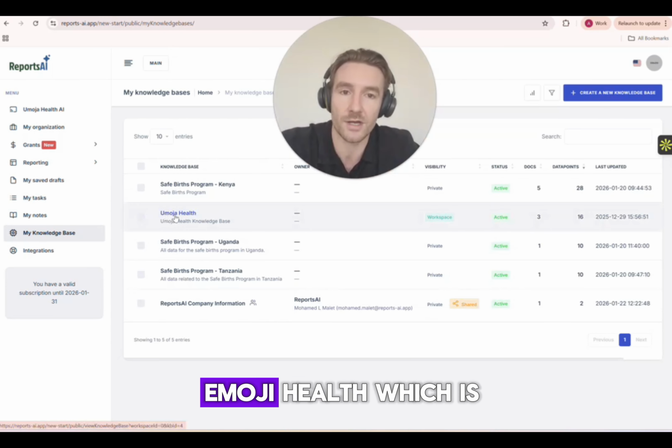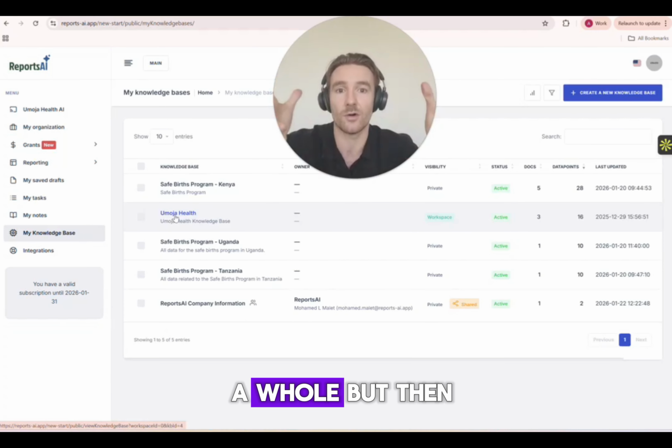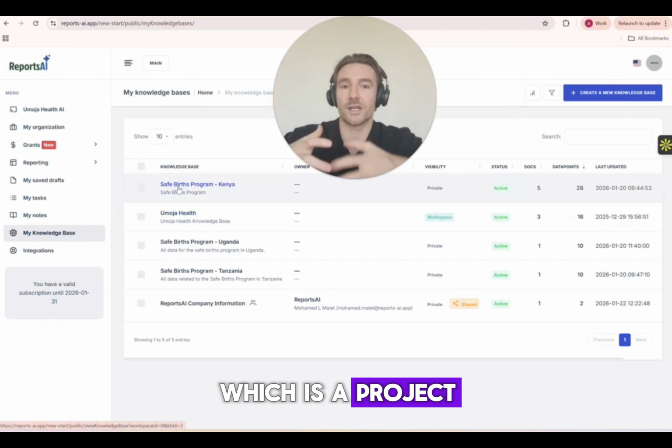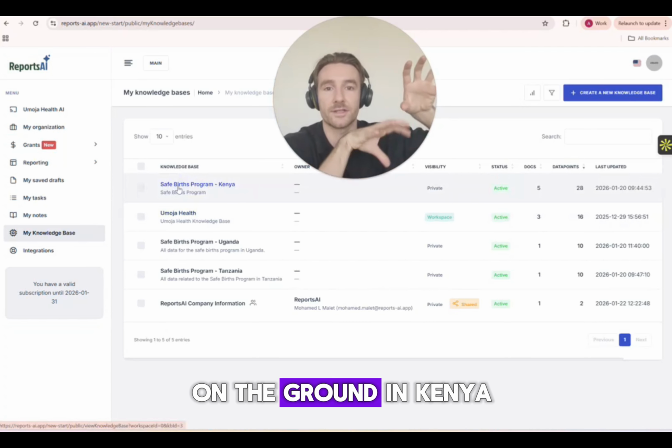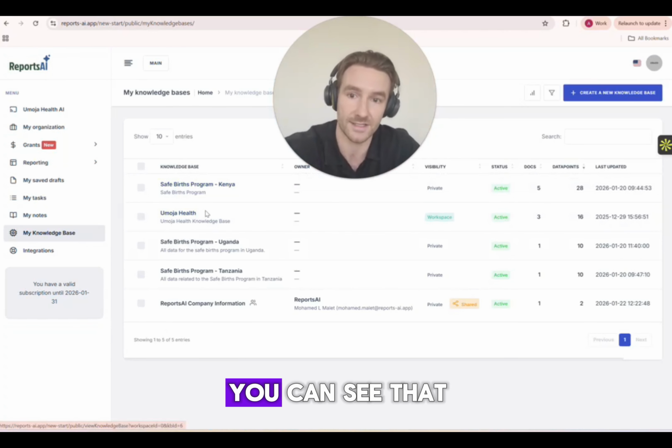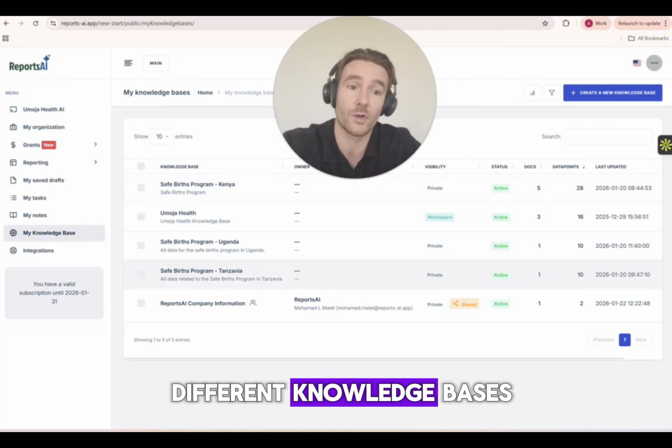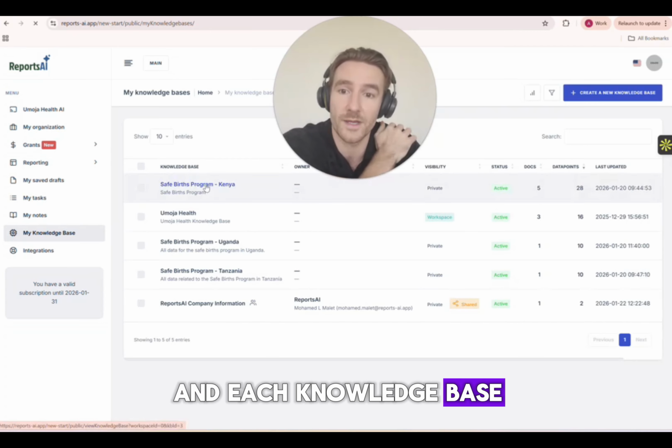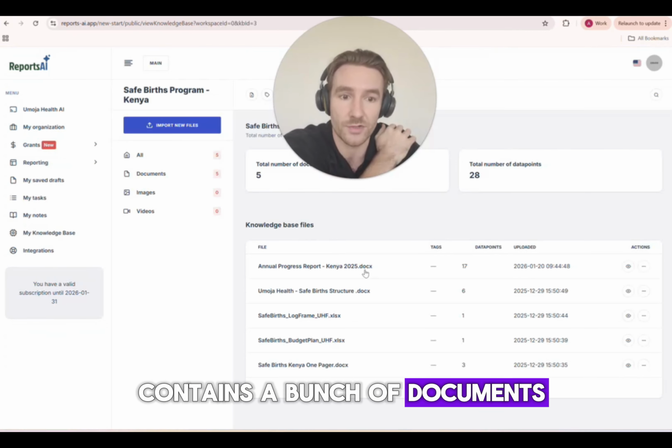I've got one that's Emoja Health, which is this NGO, that's the NGO as a whole. But then I've got the Safe Birth Program, which is a project that NGO implements on the ground in Kenya, Uganda, and Tanzania. So you can see that I've separated those into different knowledge bases, and each knowledge base contains a bunch of documents.